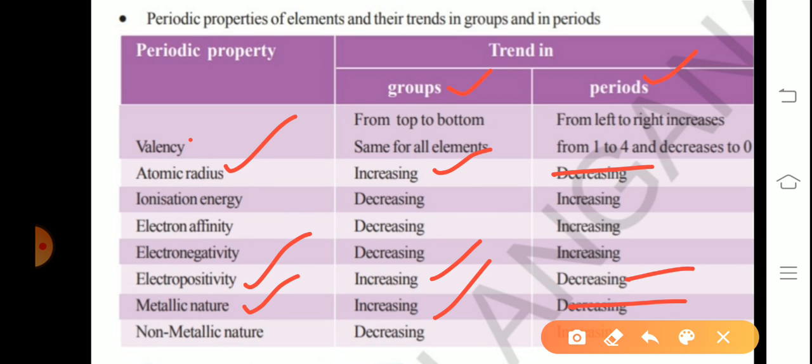So you first write them, then ionization energy, electron affinity, electronegativity, non-metallic nature. So what happens to them in groups? They are simply decreasing in groups, that means they are increasing in periods. Say yes or no? This is the simple way to remember. Out of 7, 3 (atomic radius, electropositivity, metallic nature) are increasing in groups and decreasing in periods. That means the remaining are decreasing in groups and increasing in periods. So this is the order you must remember.